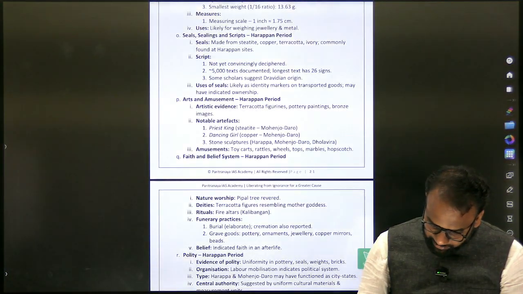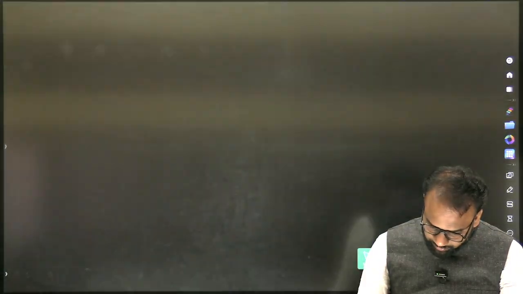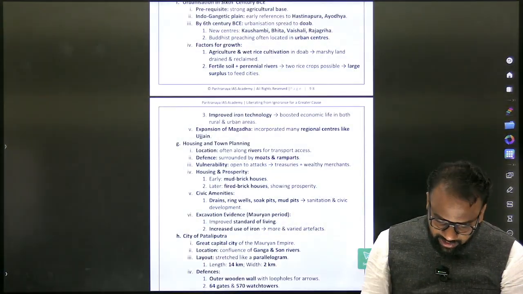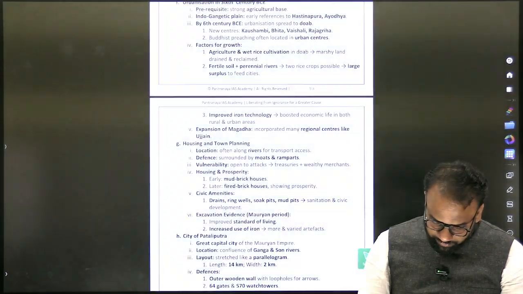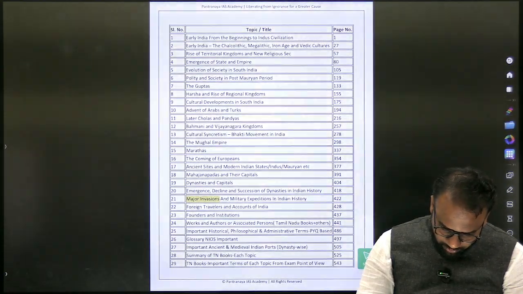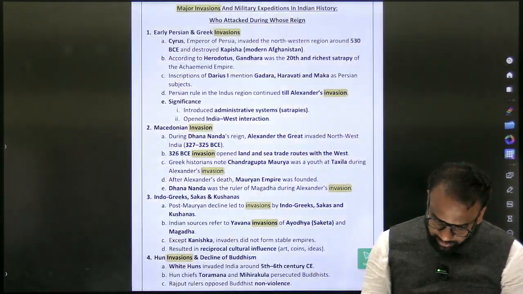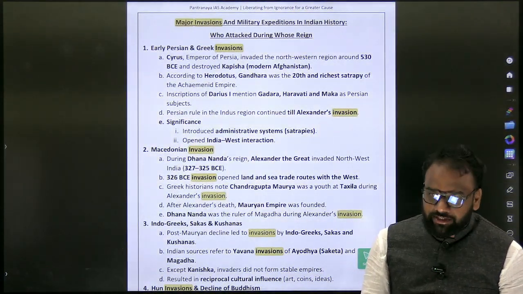Just check it and let me know the page number. 422. What is the headline of that? Heading of that? Major invasions. Page number 422. Right? Major invasions and military expeditions in Indian history.